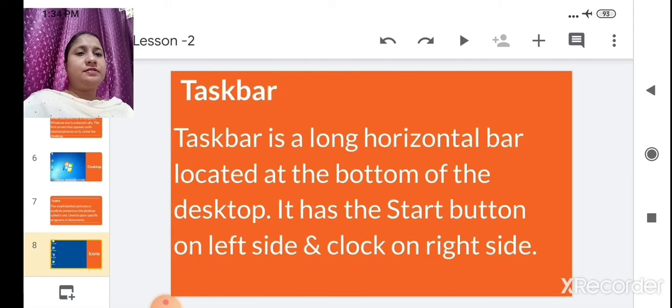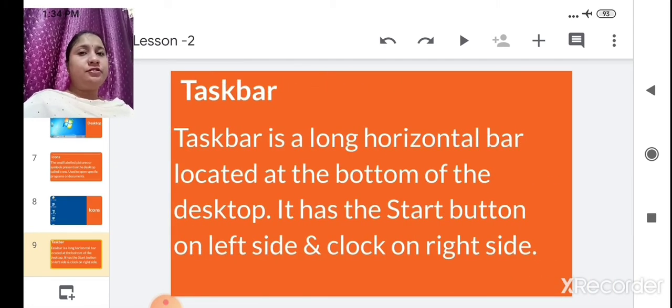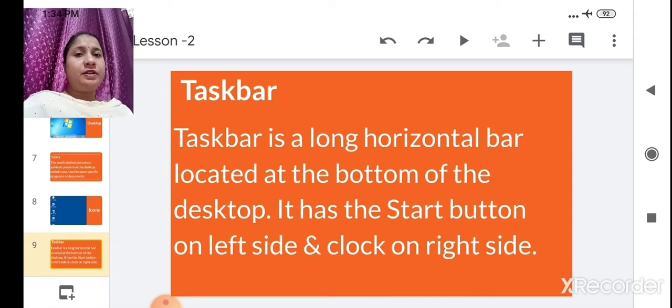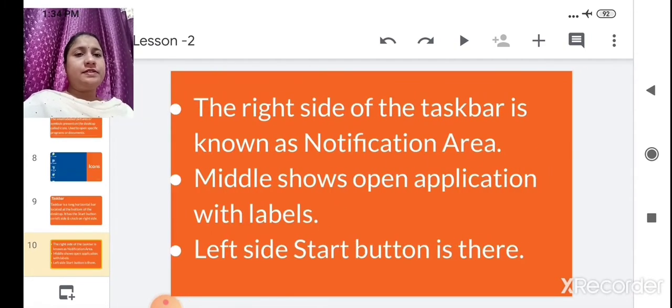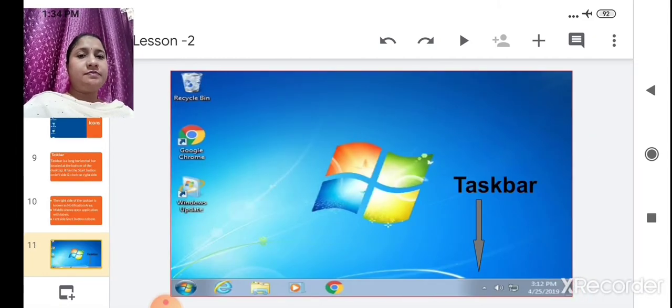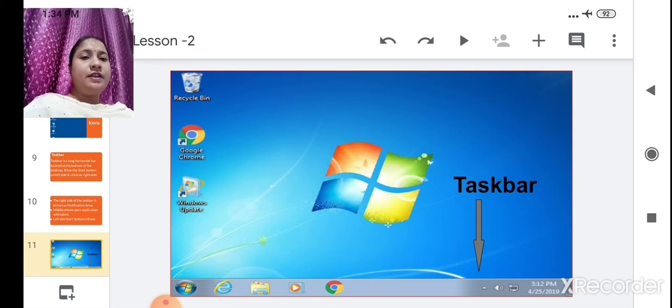Taskbar, I have told you, is the horizontal bar at the bottom. On the right hand side there is a clock, and on the left hand side there is a start button. All these things are located in the taskbar. If you open any file on the desktop, that file also shows in the taskbar, showing that this file is open on the desktop. See, this is the taskbar. On the right hand side there is a clock, you see the time also, and on the left hand side there is a start button.